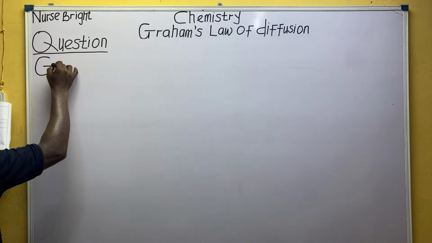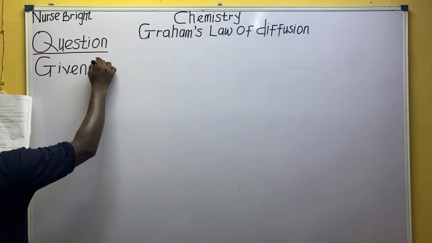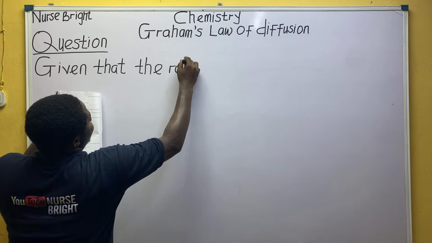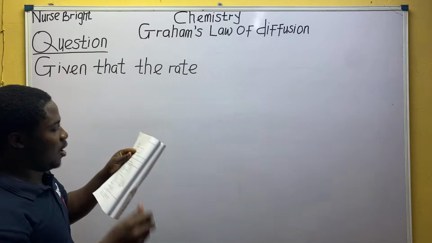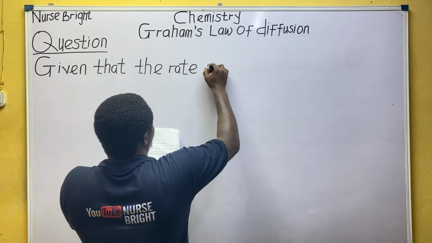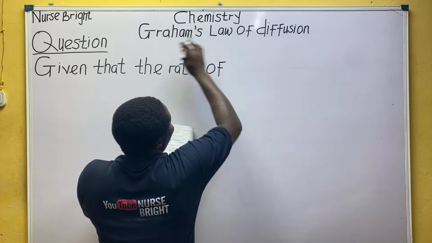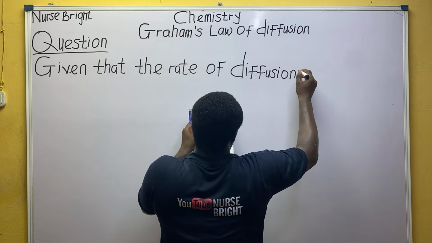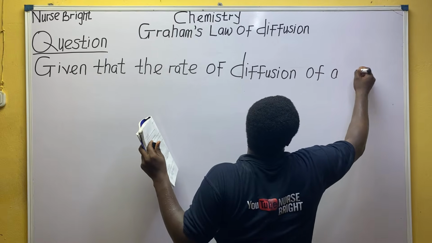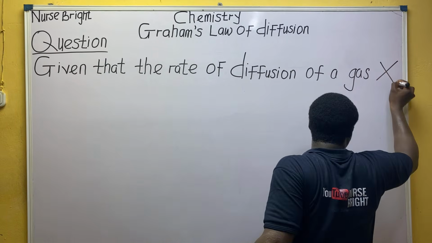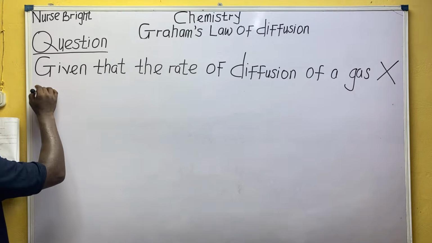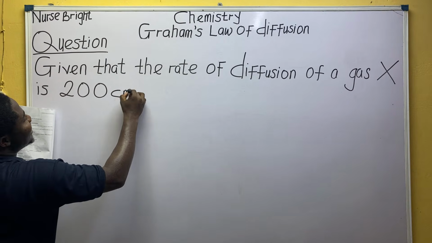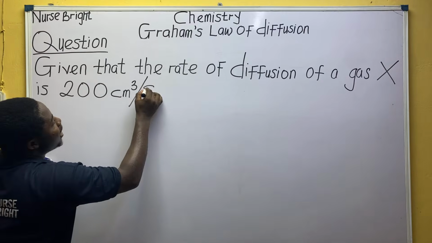So question 1 says, given that the rate of diffusion of a gas X, they do not tell us the name of the gas, they just say gas X, is 200 centimeter cube per second.